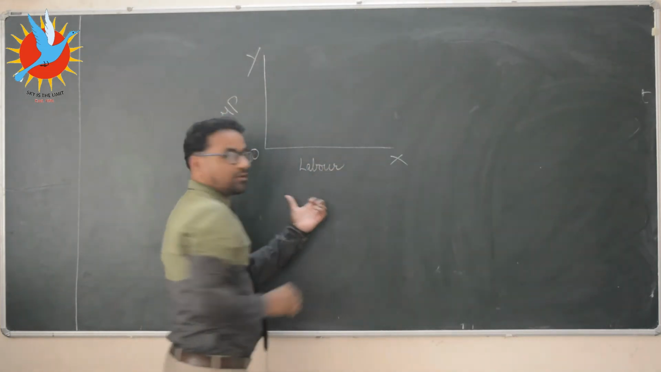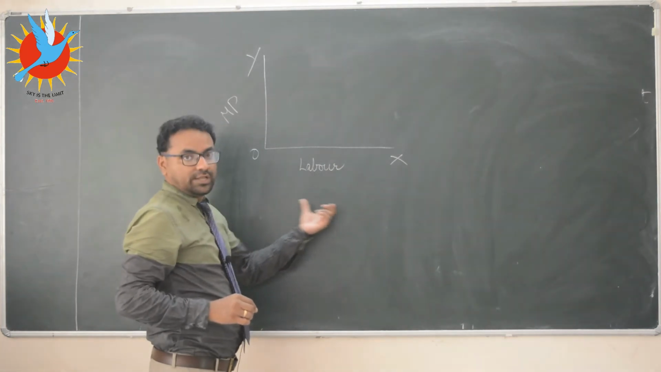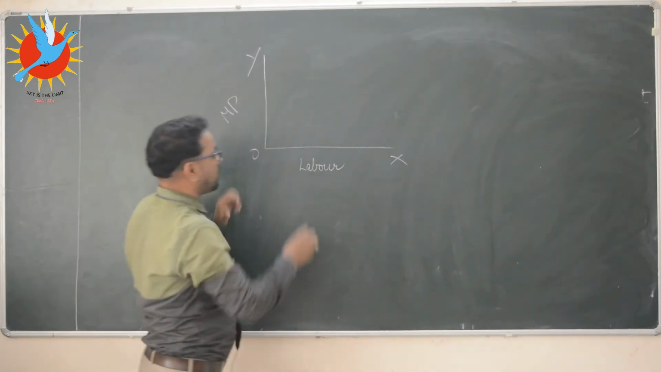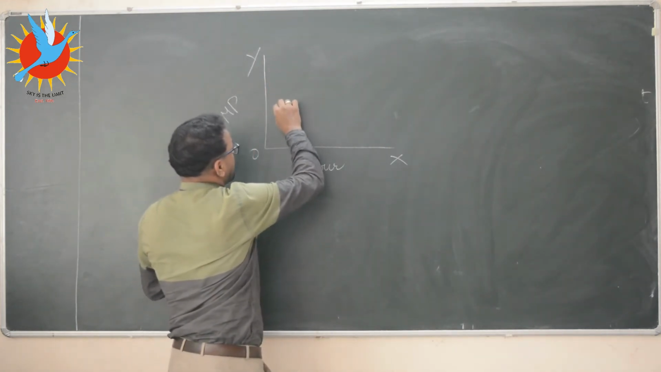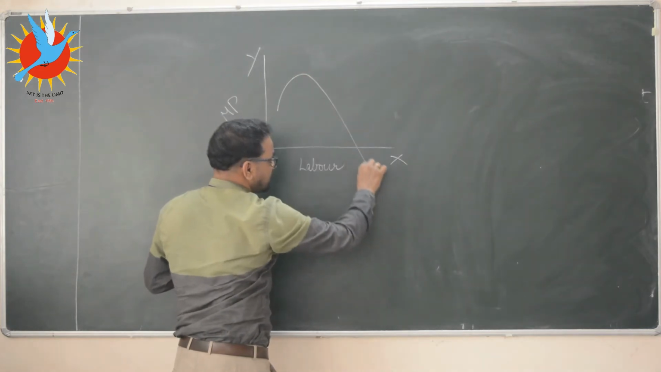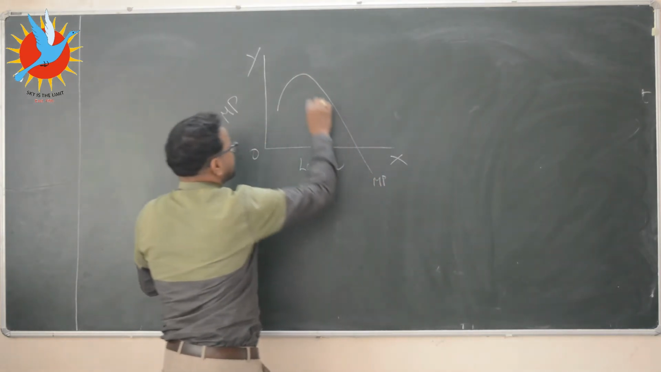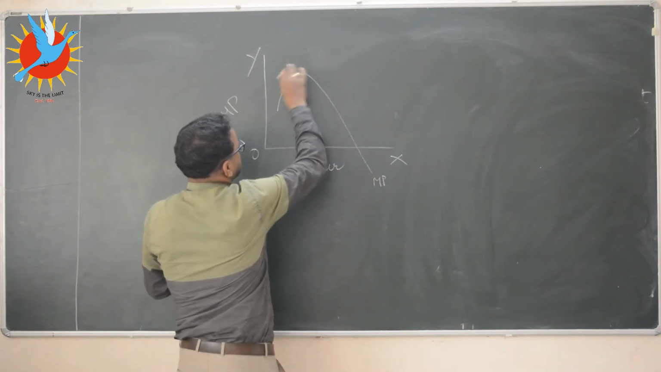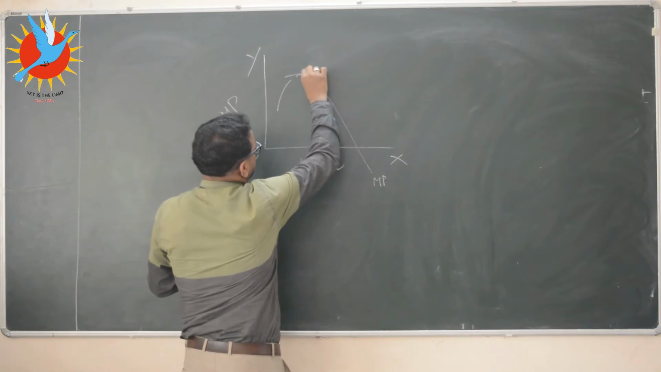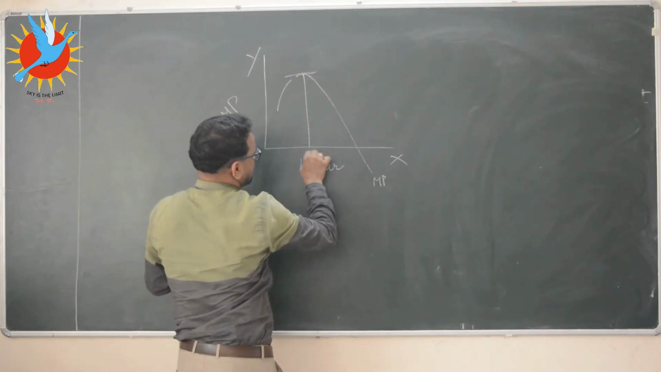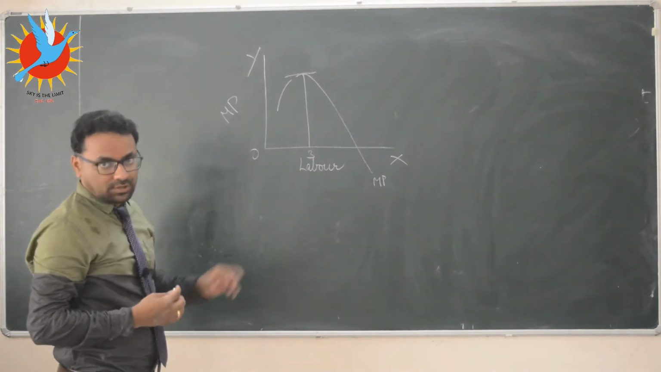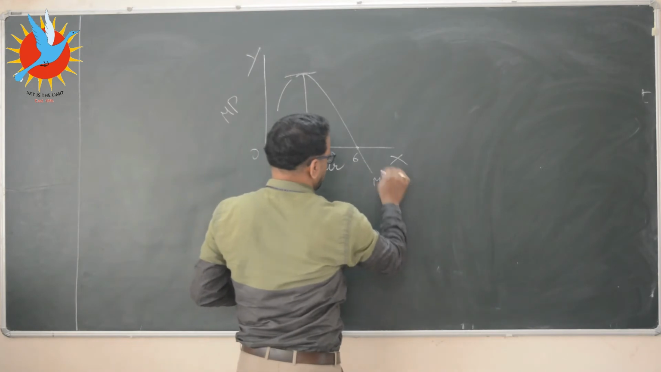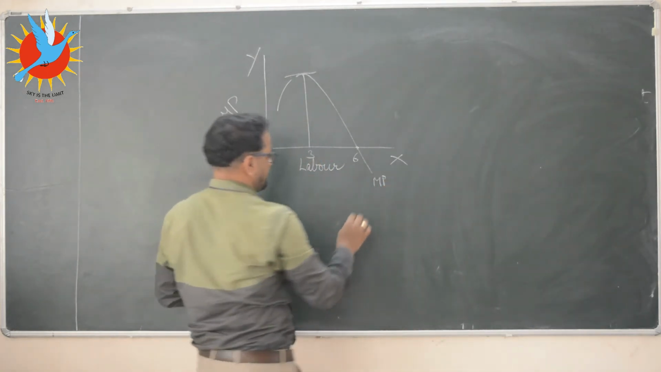Since labor is the variable factor, we have to draw the labor on the x-axis and marginal product on the y-axis. We know that marginal product first increases, then decreases and comes into the negative zone. This is the highest point, which means this will be the third labor. At the third labor we have seen that marginal product was highest, at the sixth labor marginal product was 0, and after that marginal product has turned into negative territory.